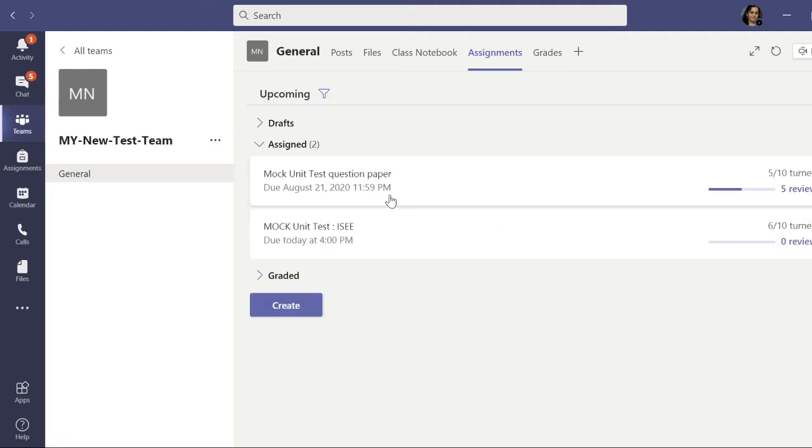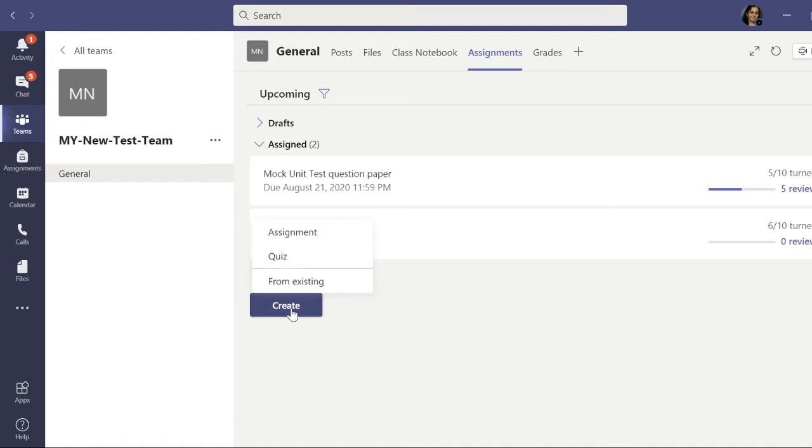So now I will show you how to assign the unit test question paper to our class team. So now again we will repeat the steps. First you should open your class team. So here my new test team, I am assuming that it is my class team for my course, let us say ISEE. So then I will go to the assignment tab. So from assignment tab I will go to the create option.